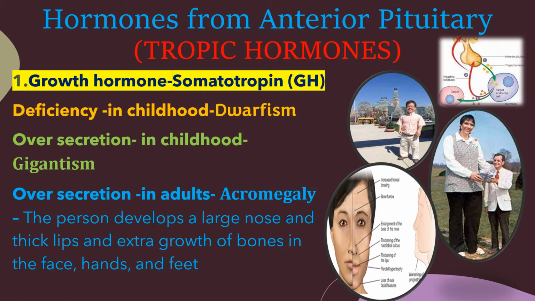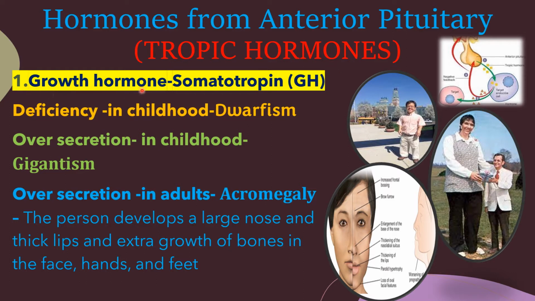Hormones from the anterior pituitary. There are different types of hormones produced from the anterior lobe of the pituitary gland. These hormones we call tropic hormones. Tropic hormones means the hormones which stimulate other endocrine glands to produce their specific hormone. That is called tropic hormones. Then there are different types of tropic hormones. We can go through that.